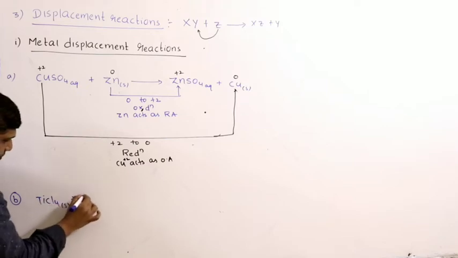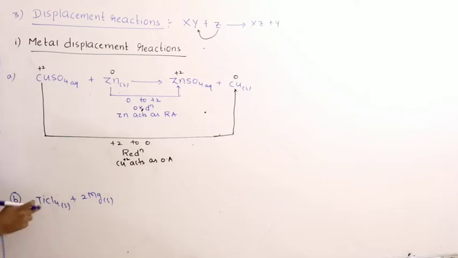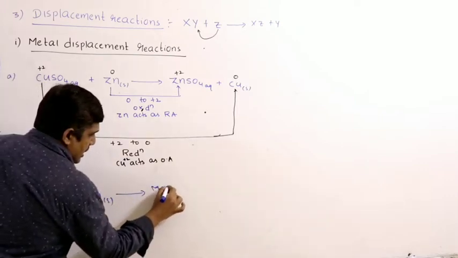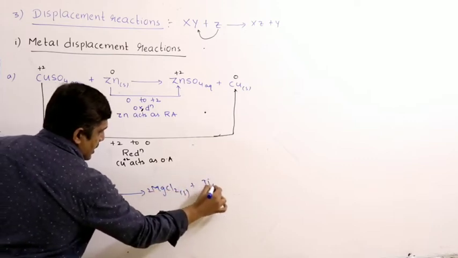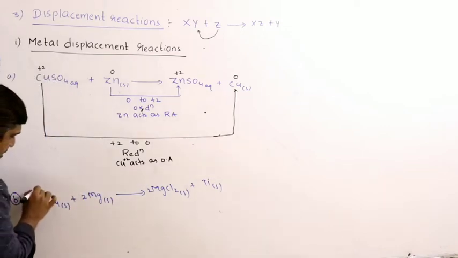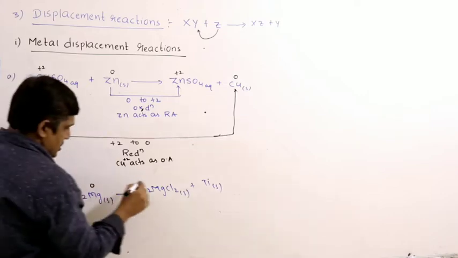TiCl4 solid, magnesium solid. Magnesium is more electropositive than titanium. So, what we get is MgCl2 solid plus Ti solid. If you assign the oxidation state, titanium is +4, magnesium 0, chlorine no change in oxidation state.